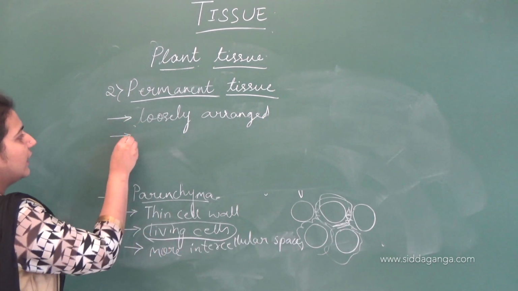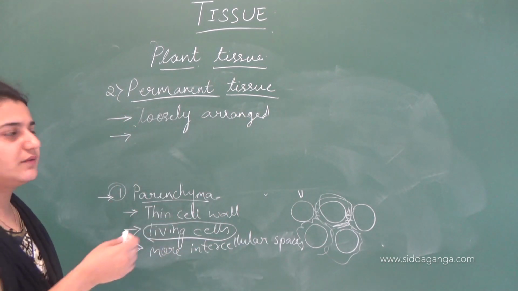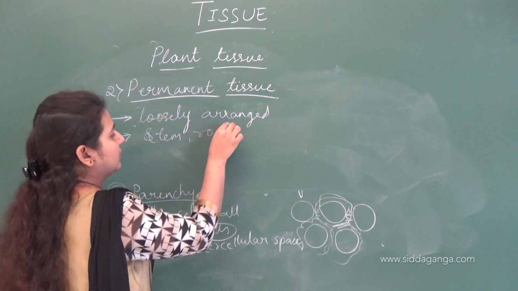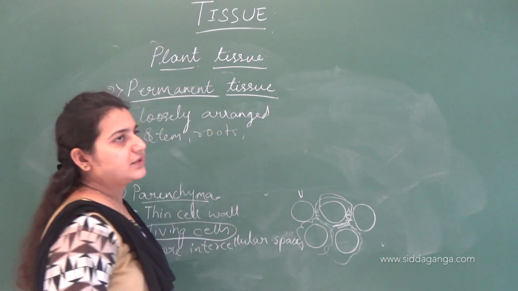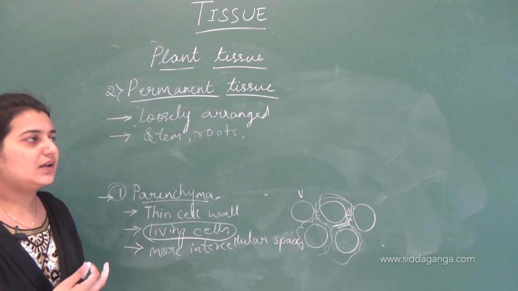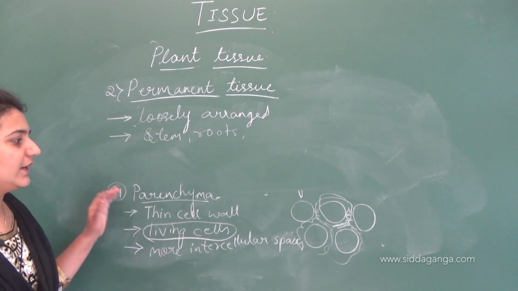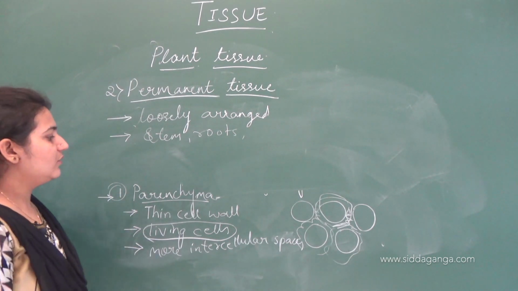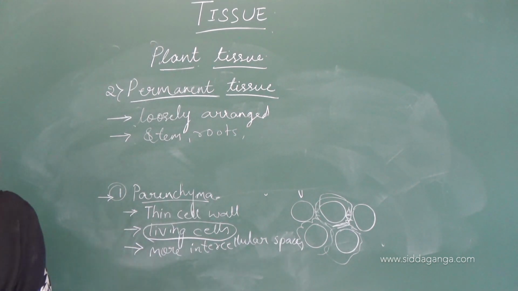These are present everywhere, even in stems, roots, fruits, flowers, etc. These parenchymatous cells are present all around the plant. These are the characteristics of parenchyma. Let us see what function it does.